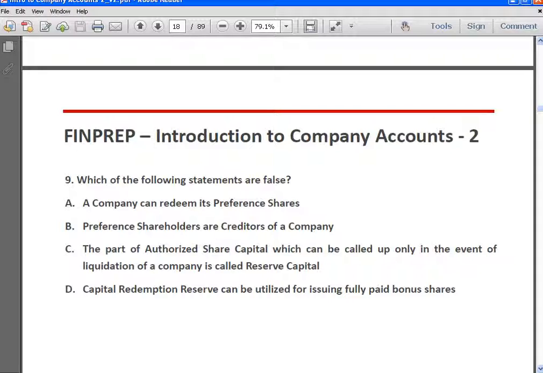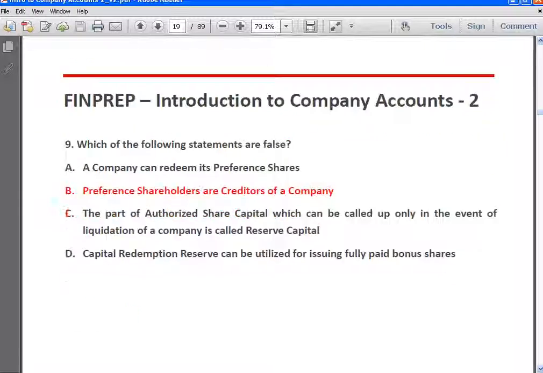Which of the following statements is false? Okay, a company can redeem its preference shares is a true statement. Preference shareholders are creditors of a company. It is a false statement. The part of authorized share capital which can be called up only in the event of liquidation of a company is called reserve capital. That is true. Capital redemption reserve can be utilized for issuing fully paid bonus shares is true. So the false statement is preference shareholders are creditors of a company. They are owners of the company.